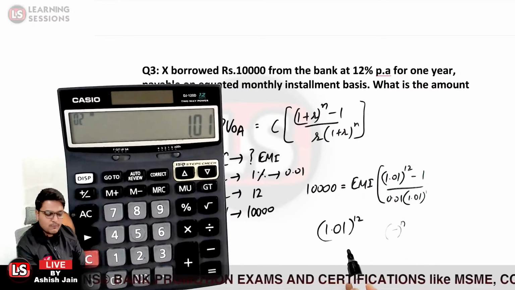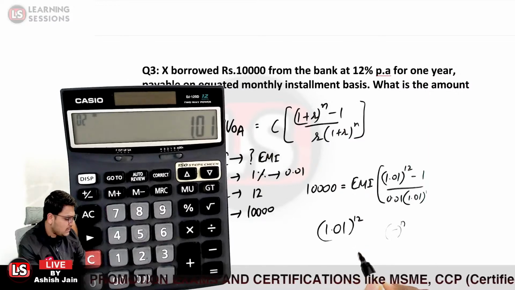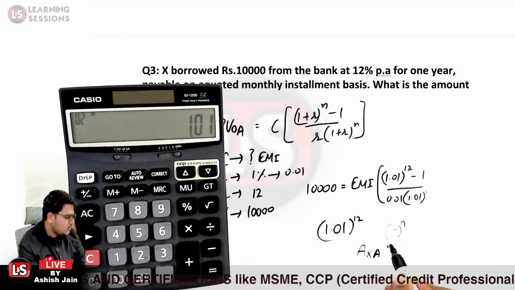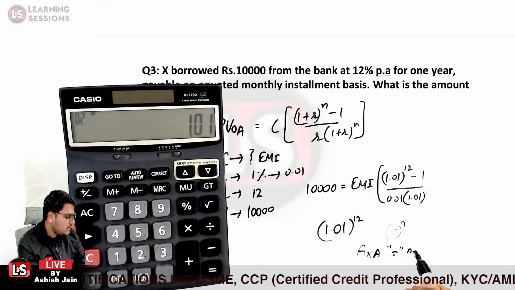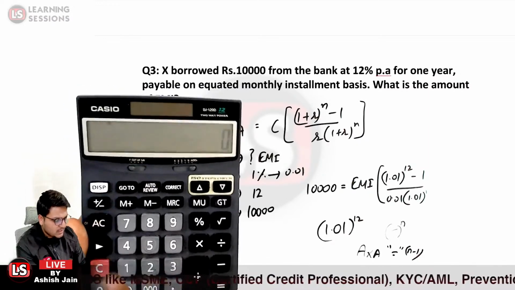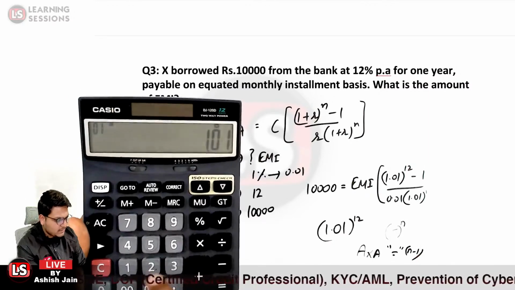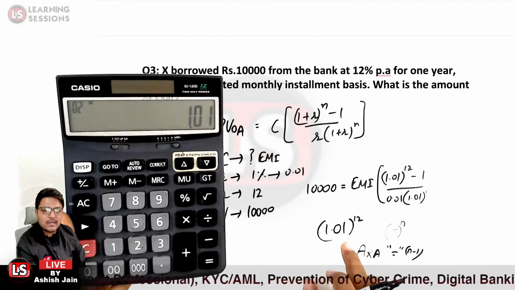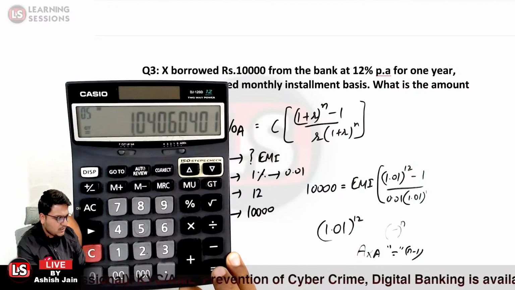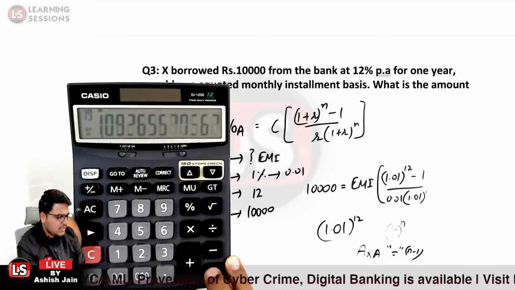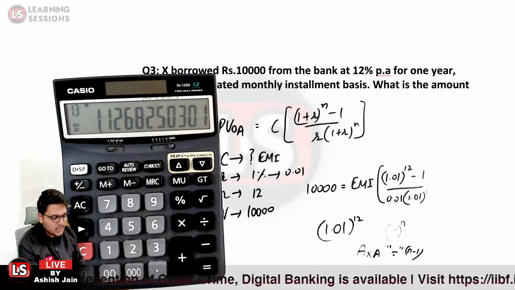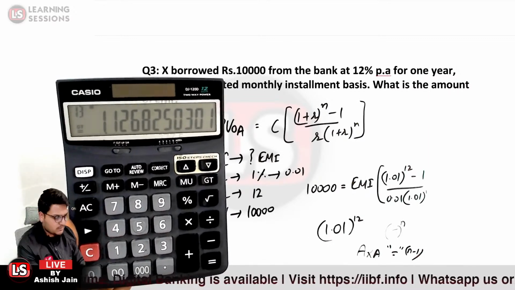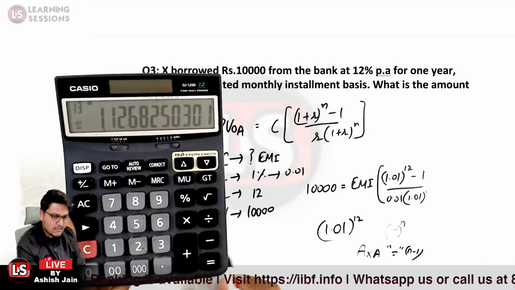What would be the procedure I'll be following in a simple calculator? I'll be writing a, then multiplying by a, and further typing the equal to sign n minus 1 times. Same procedure I'm following over here. I just wrote 1.01 multiplied by 1.01, and the raised to power over here is 12, so I'll be pressing the equal to sign 11 times. So it will be 1, 2, 3, 4, 5, 6, 7, 8, 9, 10, 11. So this is the value of 1.01 raised to power 12 over here, that is 1.1268.